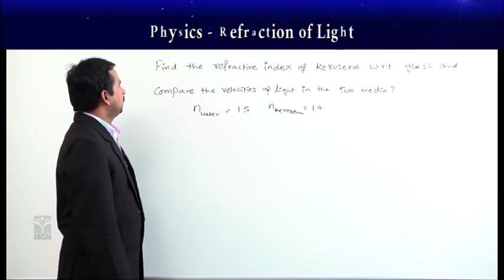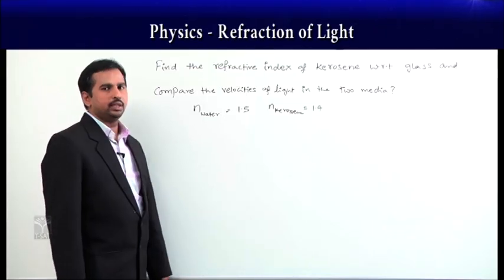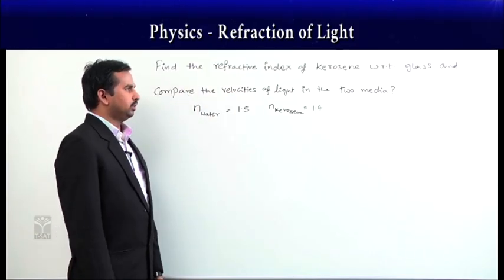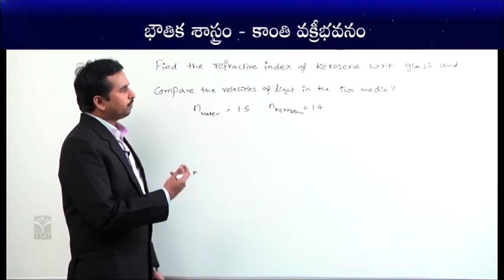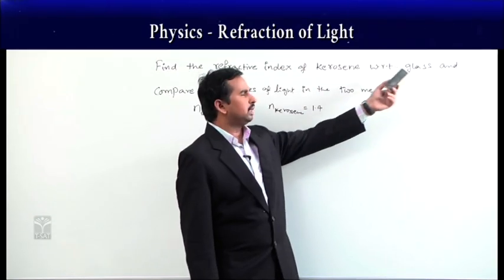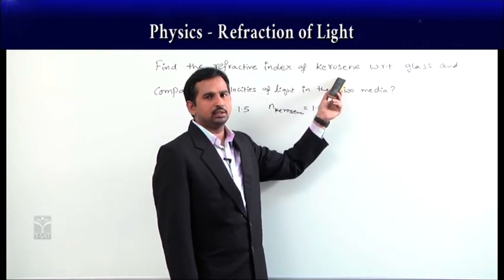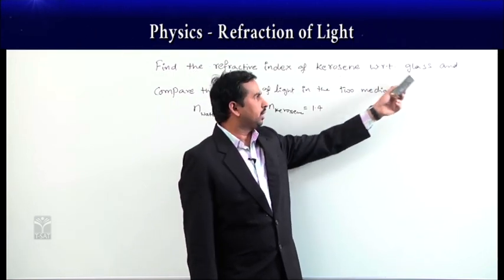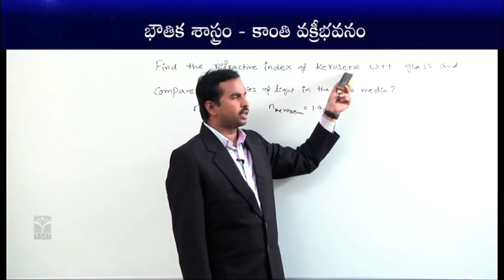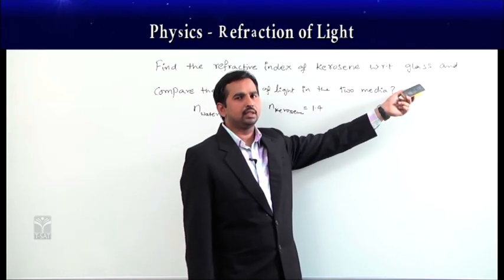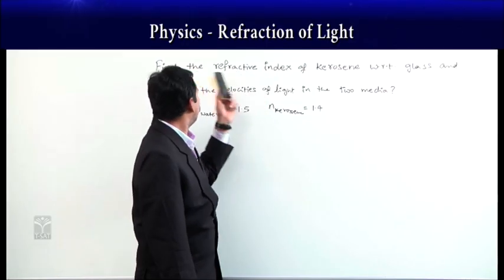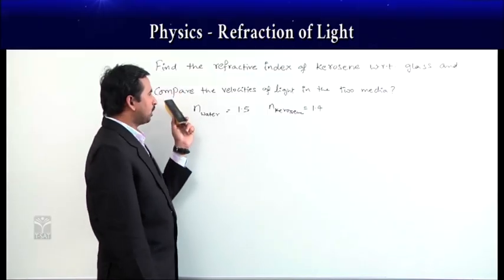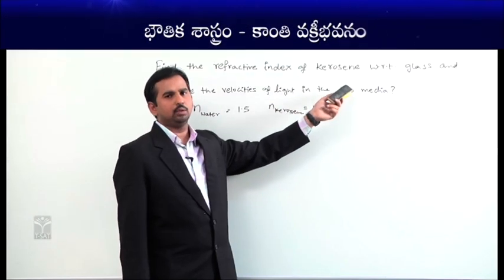Now we will see another important problem on relative refractive index. You have to find the refractive index of kerosene with respect to glass. When compared, kerosene is a rarer medium compared to glass, because glass is a solid whereas kerosene is a liquid. So kerosene is acting like a rarer medium and glass is acting like a denser medium here. We have to find the relative refractive index of kerosene with respect to glass, and compare the velocity of light in both the mediums.